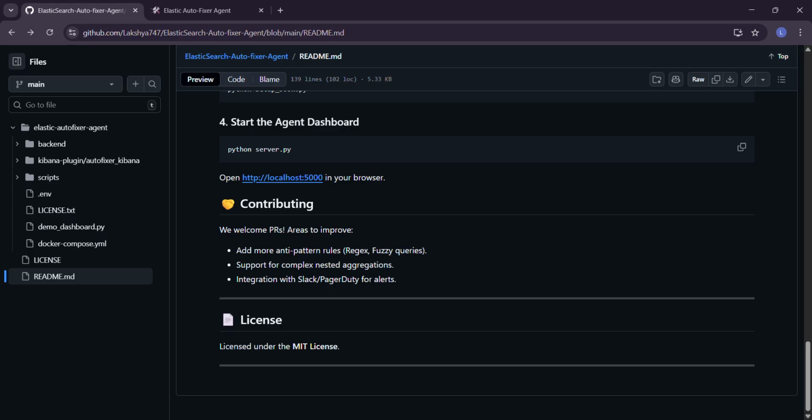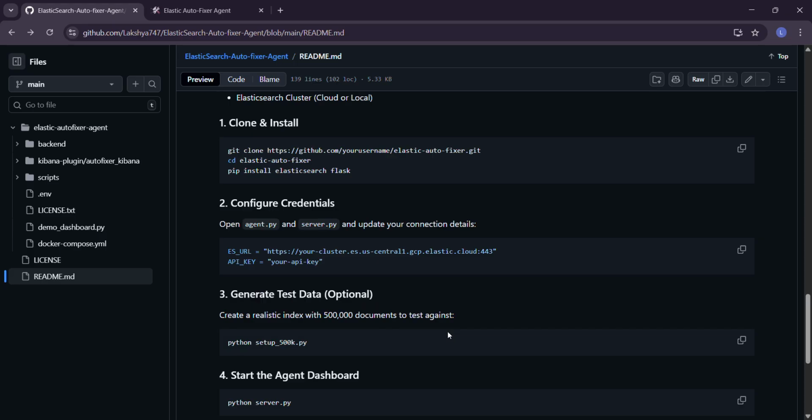It's also important to note that we orchestrated the logic using the official Python client and supplemented the experience with an AI assistant created via Elastic Agent Builder. So it's important to note we included all the Elastic features and tools which have been given on their website. We understood all of them, and it was our role as hackathon participants to understand those tools and to make an agent out of it. So that's what we did.